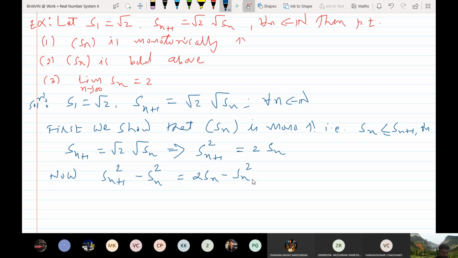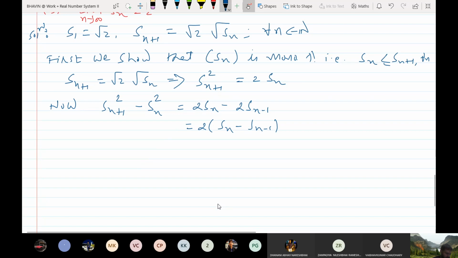It is 2Sn. Minus Sn square, which is 2Sn minus 1 if I replace n plus 1 by n, and so this is equal to 2 times Sn minus Sn minus 1.